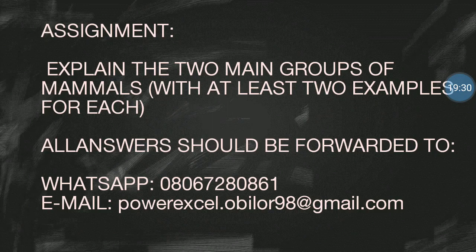So we've come to the end of the lesson, and you have the assignment there for you. You have just one question. Explain the two main groups of mammals with at least two examples for each. Mammals are subdivided into two groups. I'm asking you to explain those two groups and give me two examples for each group. Is that clear? That is my demand with respect to this assignment.